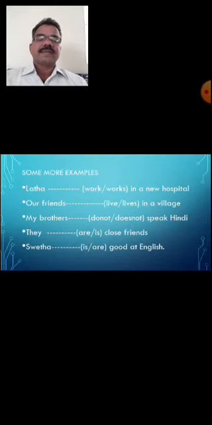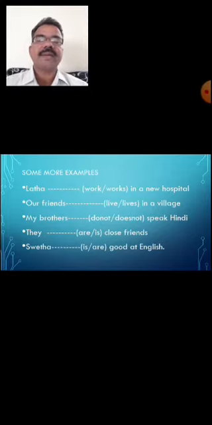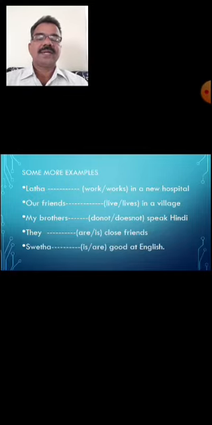Some more examples. In the previous talk also I gave examples, but here I would like to use some more. For example, Latha dash in a new hospital. Work or works? Which one is correct? Works. Latha works in a hospital because Latha is third person singular, that means a singular number subject, so the verb works takes place.